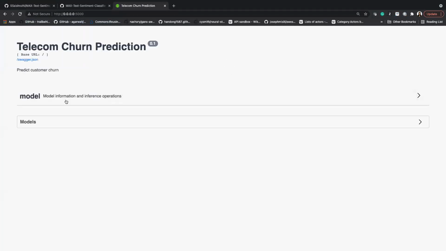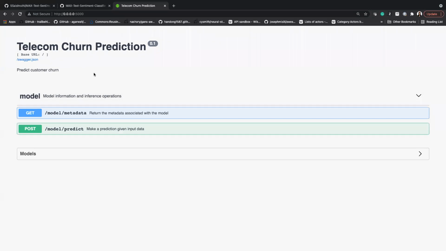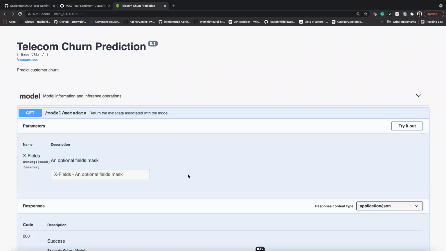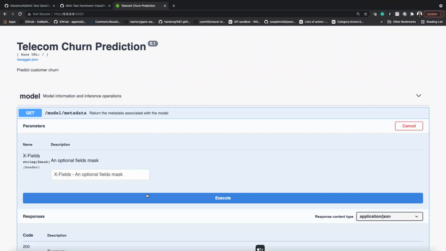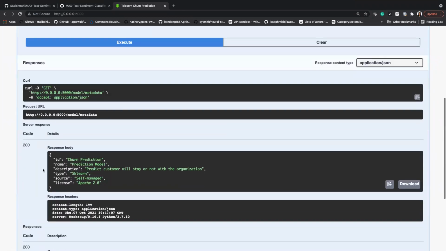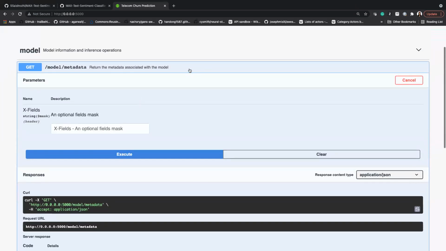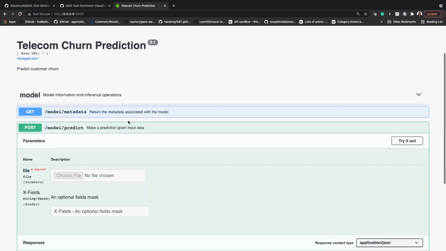And this is how it's going to look, right? This is your churn prediction model that you just developed. You have two endpoints, one of which is metadata, if you want to know the metadata of the model. By metadata, I mean what the ID is, what the model does, what the type and license are. So you can get the metadata of the model.